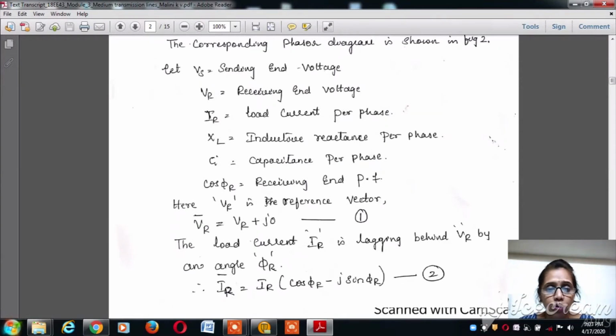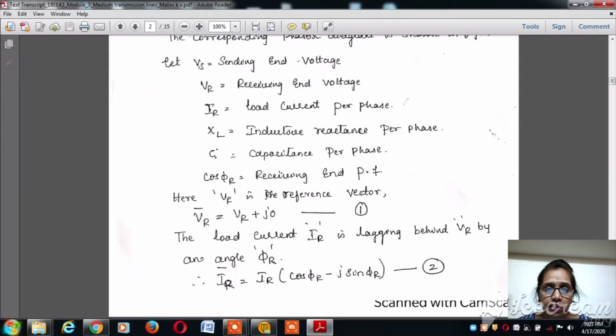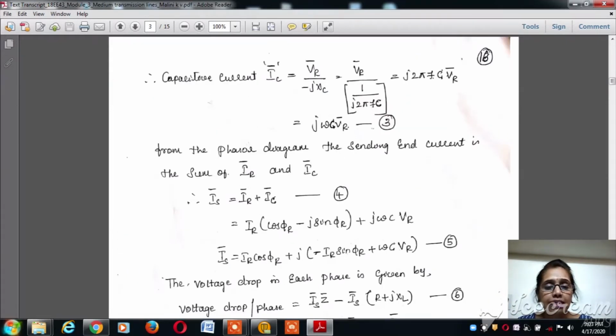The load current IR is lagging behind VR by an angle phi r. From this we can write IR is equal to IR into cos phi r minus j sin phi r. Keep this as equation 2. Now the capacitive current IC, which is the vector sum of Is and IR, can be written as VR divided by minus jXC.